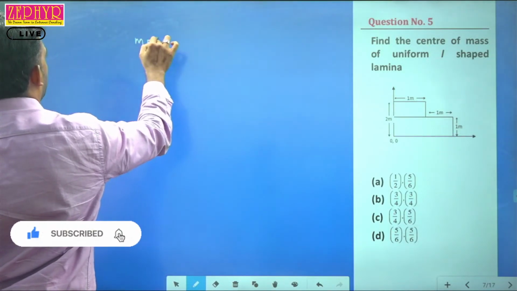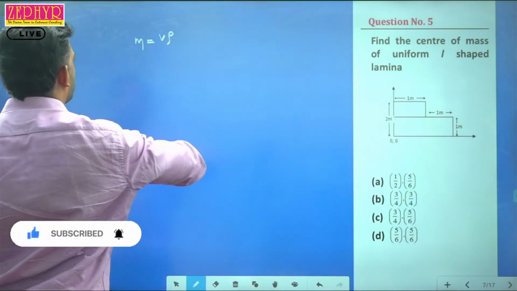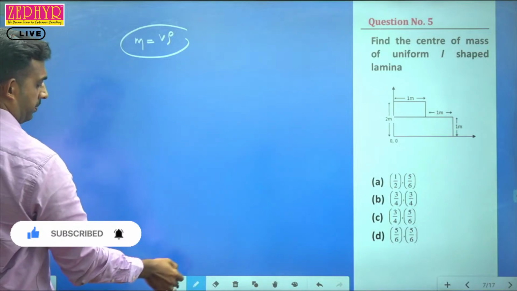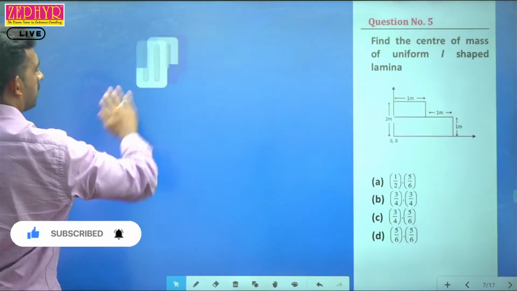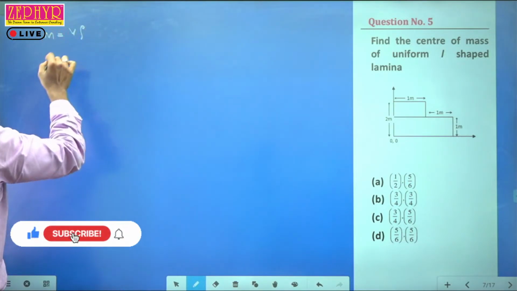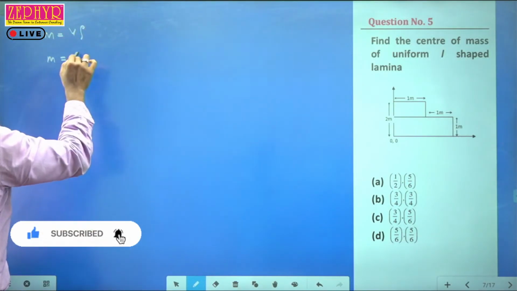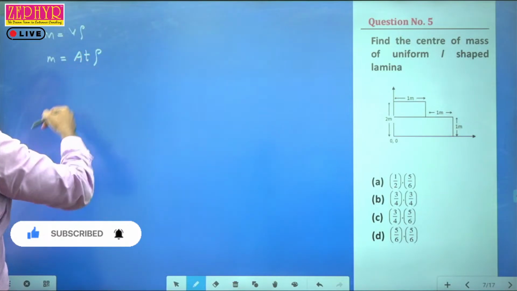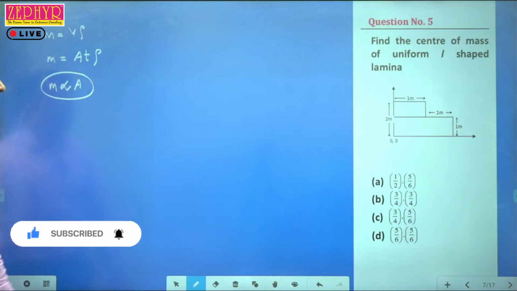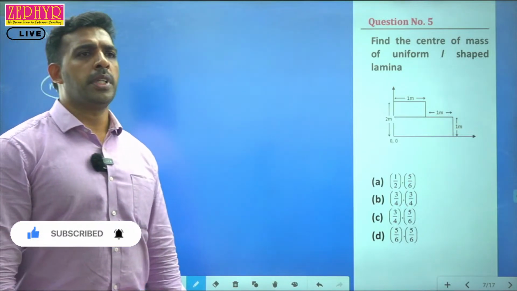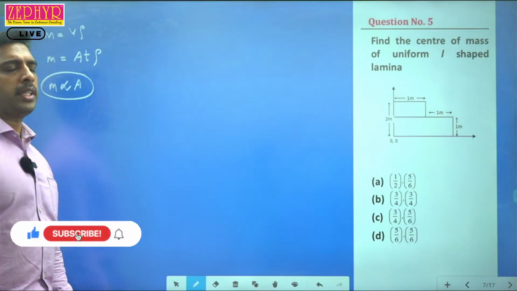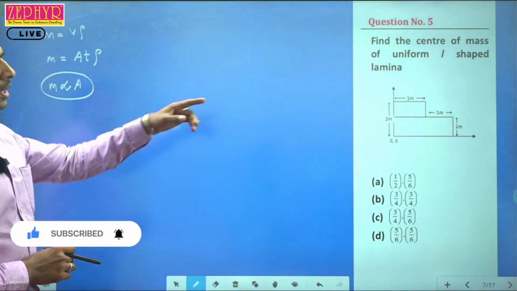Mass is equal to volume into density. Volume will be area into thickness. So mass is directly proportional to area, provided thickness and density are the same. Clear? So we'll apply that here.